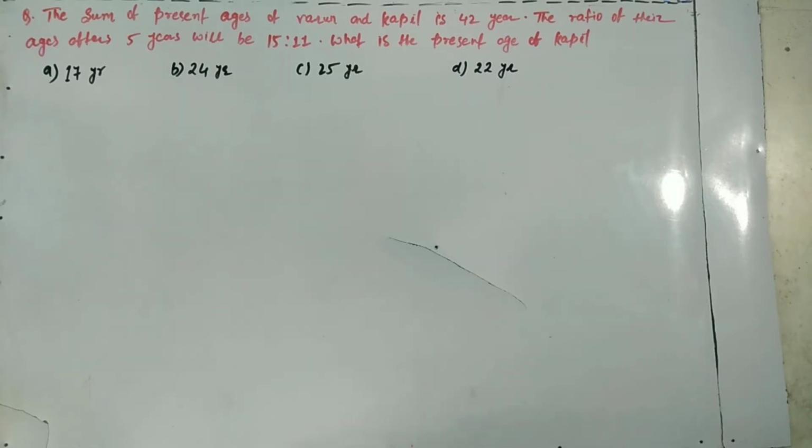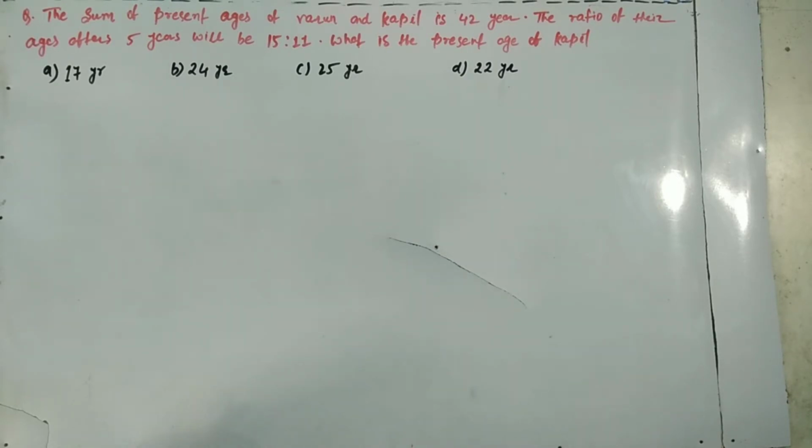In the question, the sum of present ages of Varun and Kapil is 42 years. After 5 years, their age ratio will be 15:11.